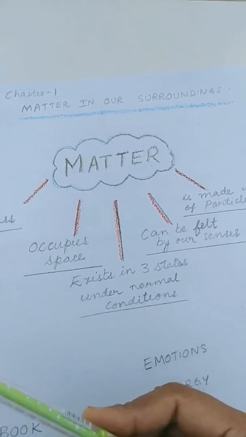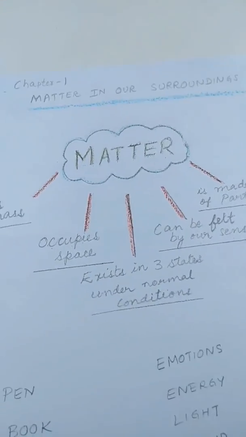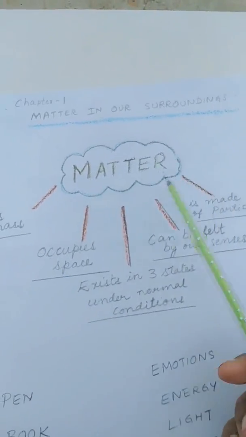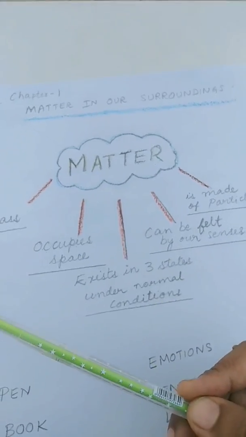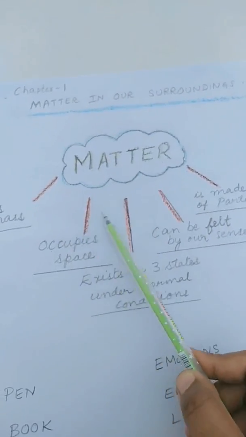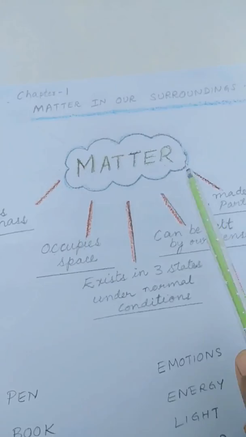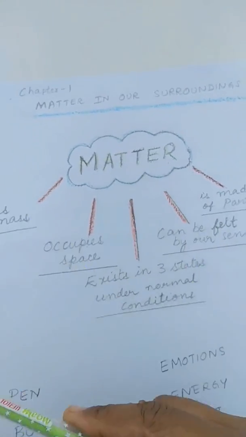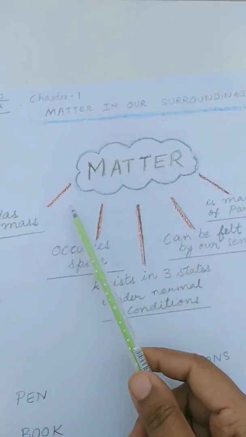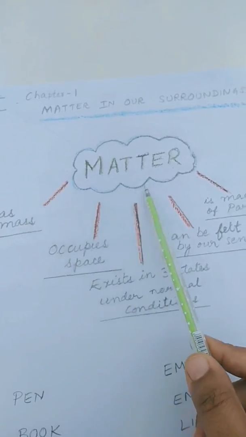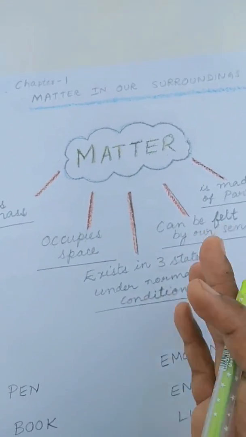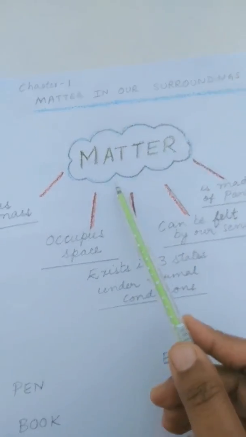Since early times, human beings have been trying to understand the nature of their surroundings, nothing but matter. There existed 2 schools of thought which had different opinion about the matter. One school believed that matter is in the form of a block, continuous block like that of a wood.